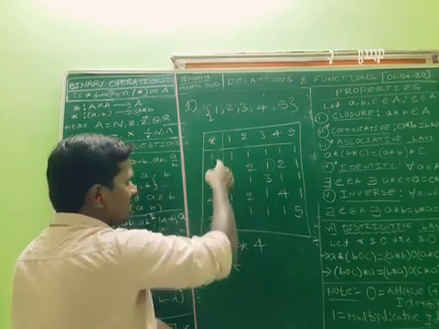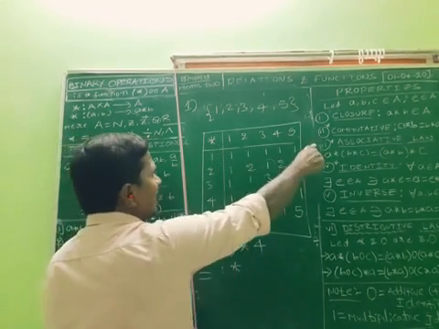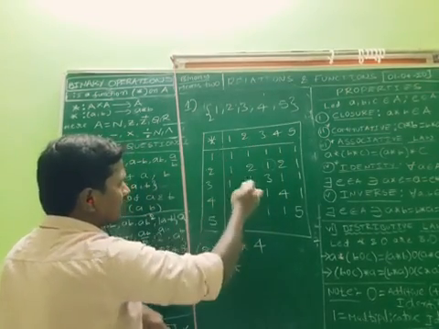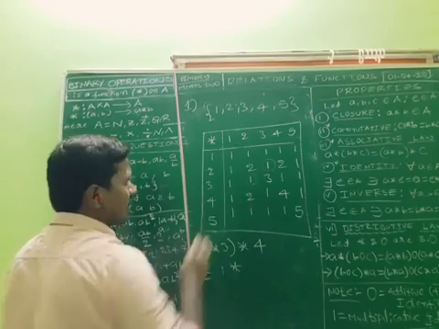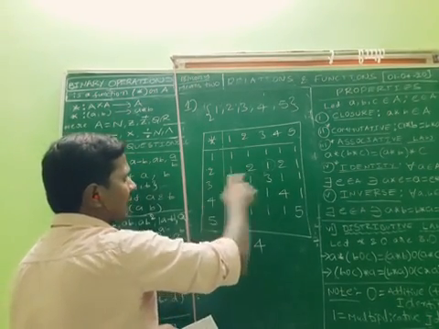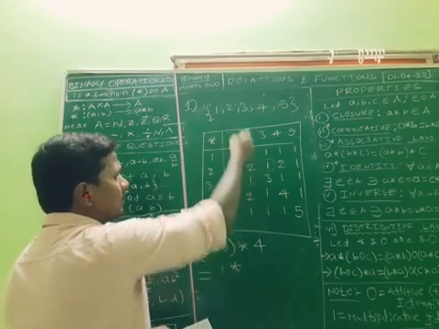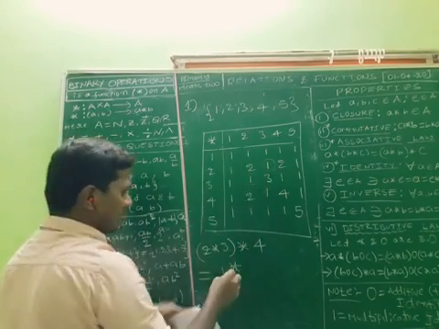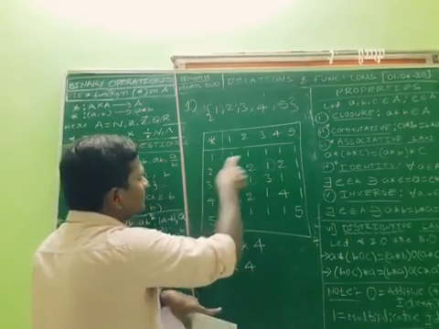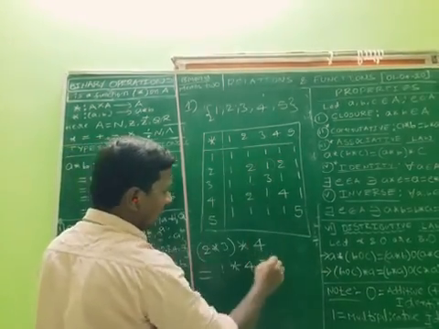First I am taking A, this is B values. Otherwise you can take this as A values. 2 star 3 is 1. Here also it is 1 only. If you take it horizontally and vertically, in both cases we get 1 only. So this is 1 star 4. Again 1 star 4, final answer is 1.